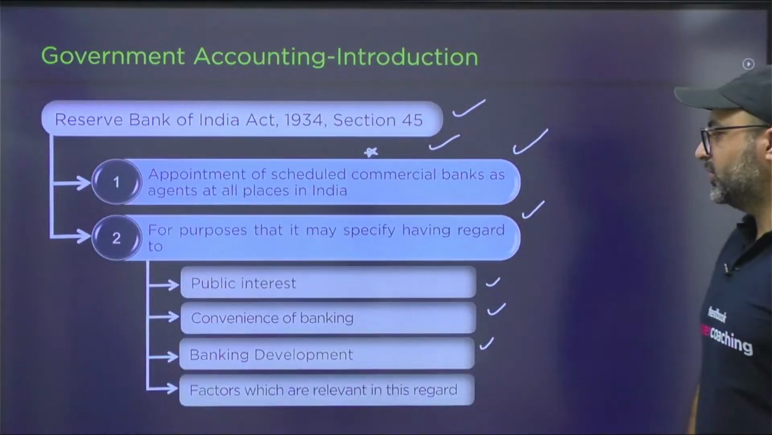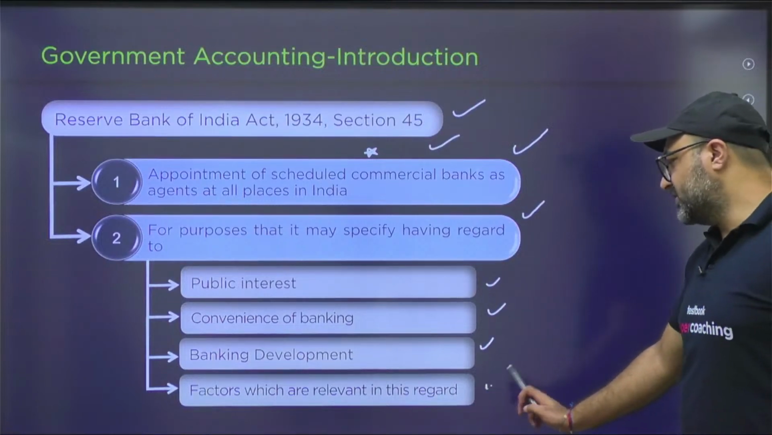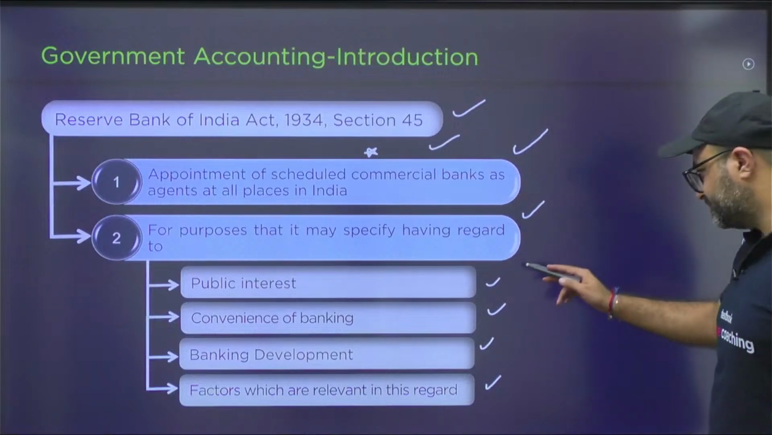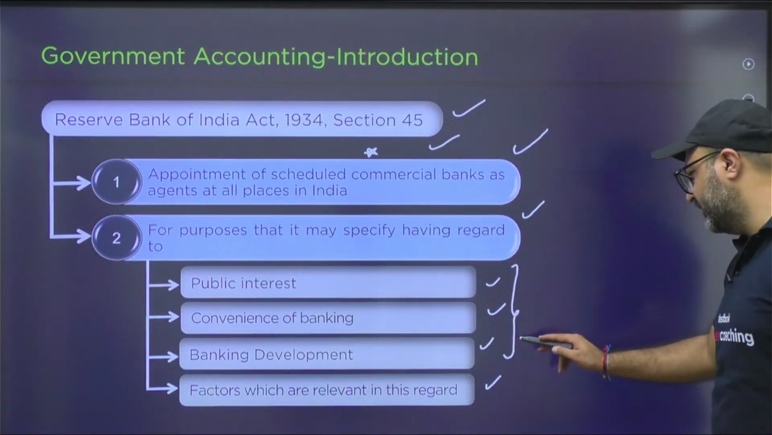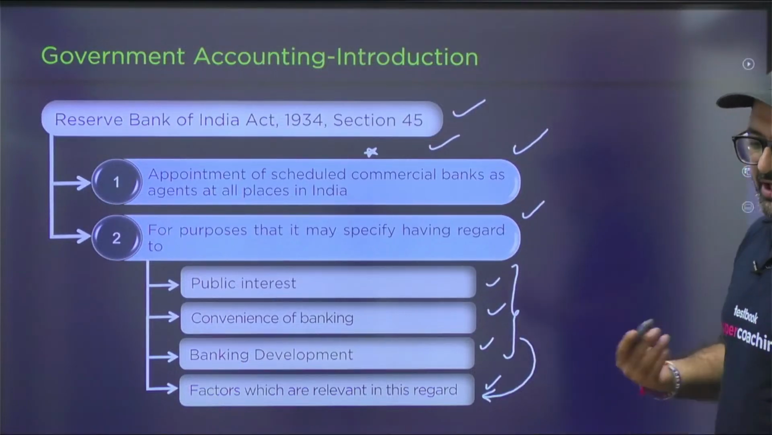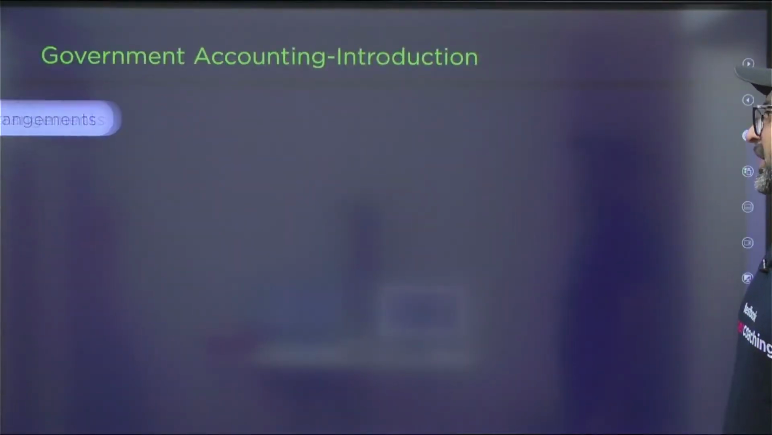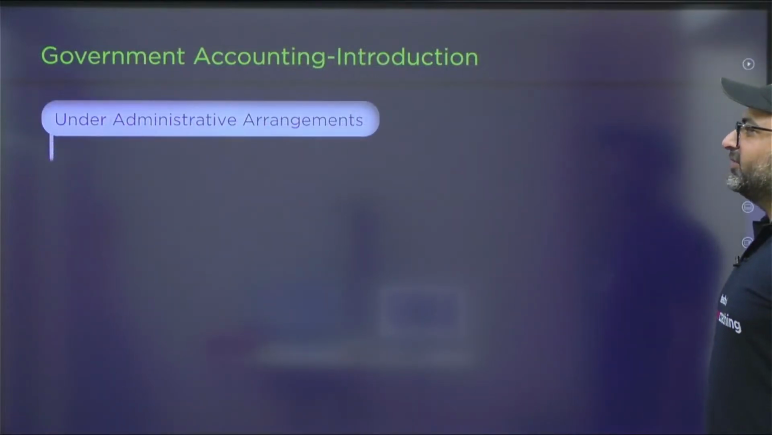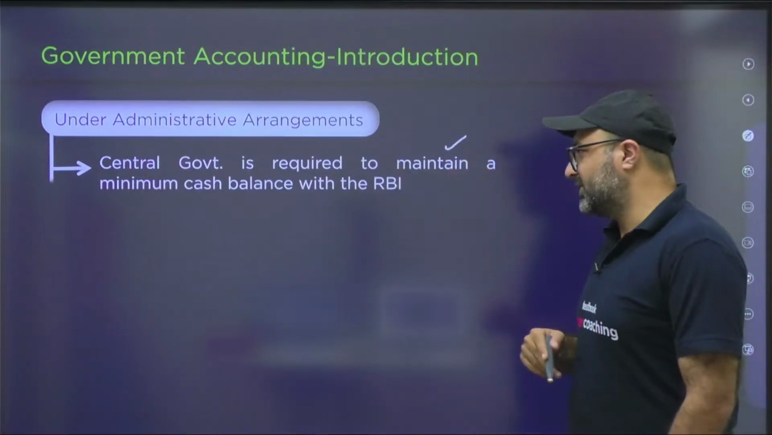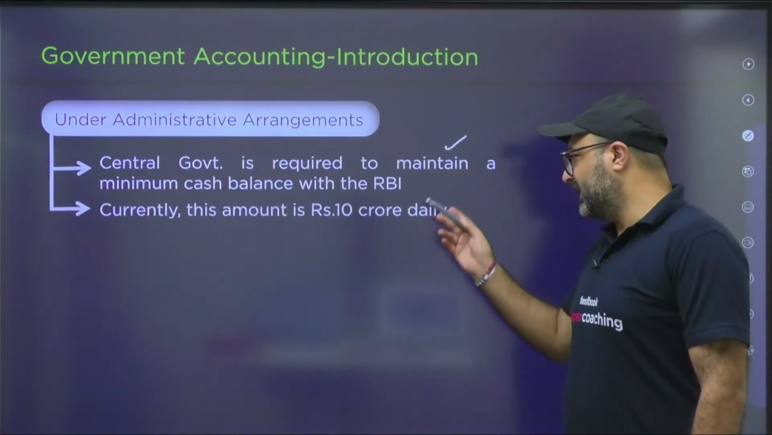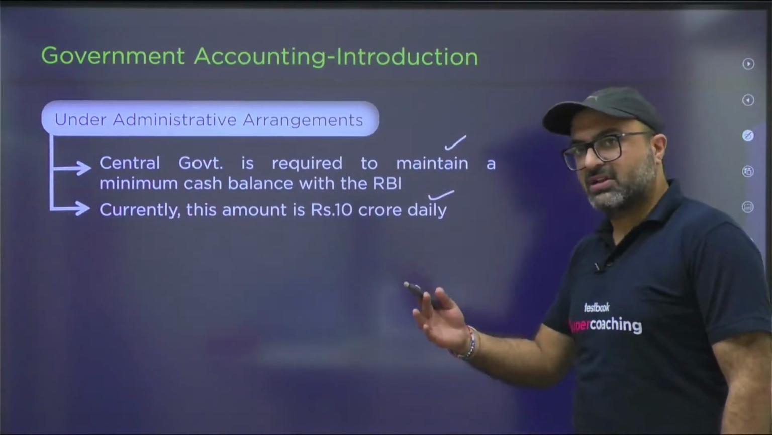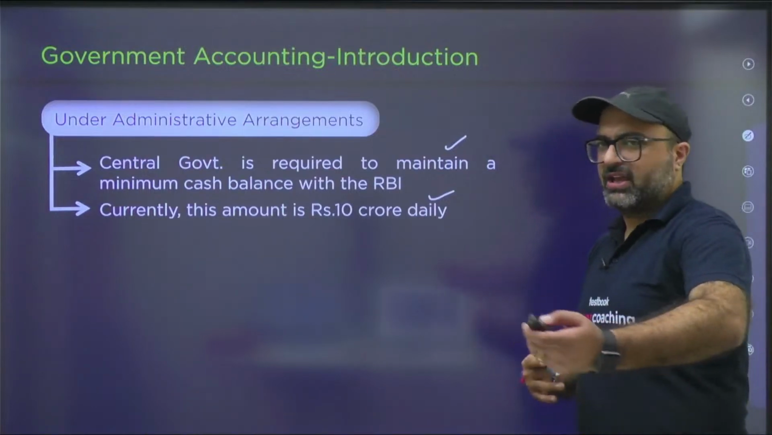Okay. Moving on to the last point, that is factors which are relevant in this regard. So the factors which are relevant in this regard means any factor related to the given one, they can be used as a measure, they can be used as a reason in order to implement the current policy. Now, under the administrative arrangements, remember that central government is required to maintain a minimum cash balance with RBI, which is 10 crores on daily basis, and it should be 100 crores on every Friday, as well as on the last working day or on the last day of the financial year.